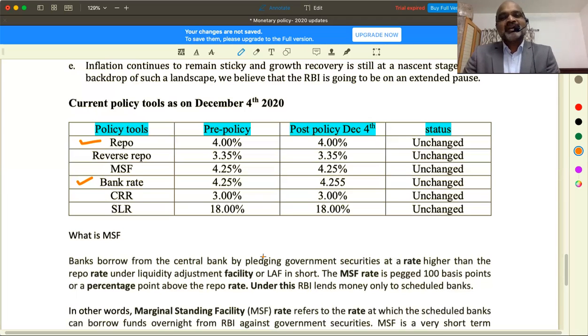When the Reserve Bank of India tries to borrow money from commercial banks, the objective is not that it does not have money. The objective is that commercial banks should not have money to lend to the public, because if they have money, they are tempted to lend outside. Therefore demand increases, and therefore prices increase. Understood? So reverse repo rate is the rate at which RBI borrows money from commercial banks.